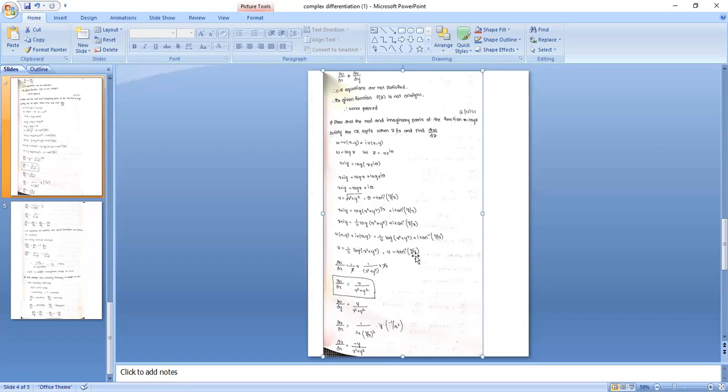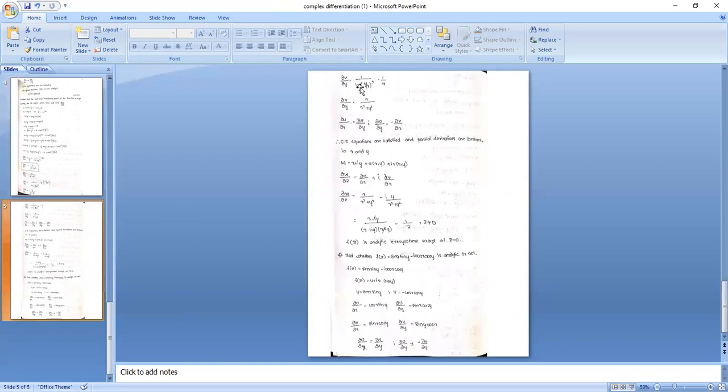For ∂v/∂x, tan inverse differentiation is 1 by 1 plus (y by x) squared, into y by x differentiation with respect to x, y constant, y into minus 1 by x squared. Similarly for the ∂v/∂y value, tan inverse differentiation is 1 by 1 plus (y by x) squared, into y by x differentiation, 1 by x. So ∂v/∂y equal to x by x squared plus y squared. If you compare, all the values are equal. So CR equations are satisfied.